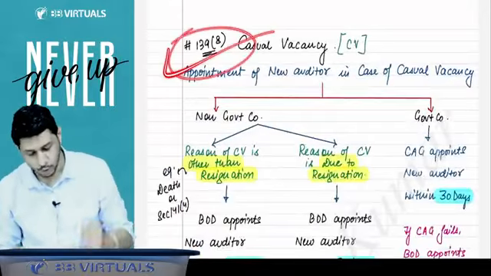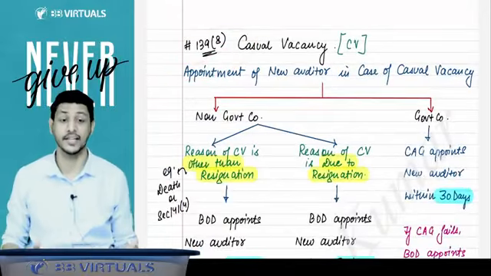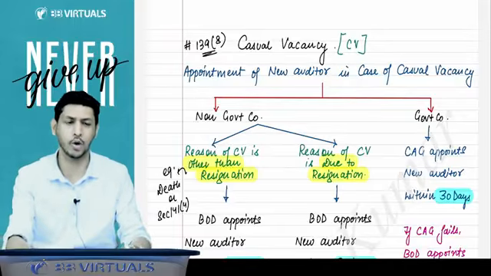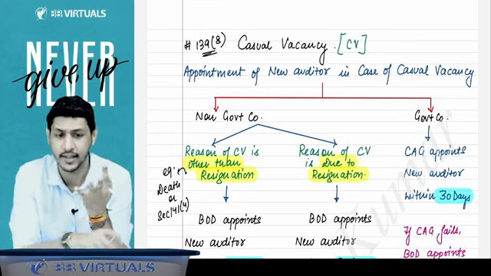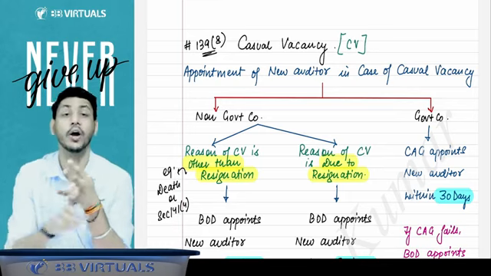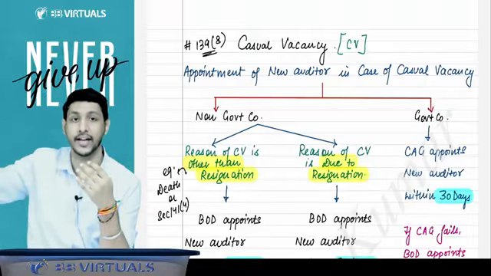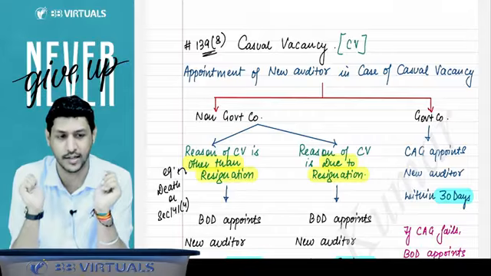Now we will come to 139 subsection 8, that is casual vacancy. How does a casual vacancy arise? For example, the auditor dies, or he gives his resignation, or he attracts any disqualification after getting appointed. These are the reasons for casual vacancy.